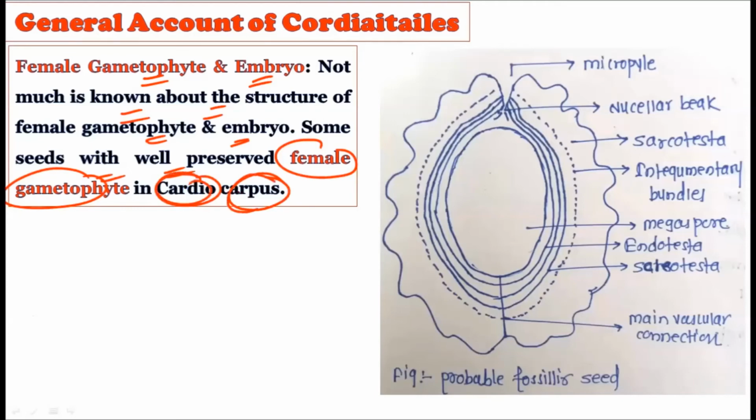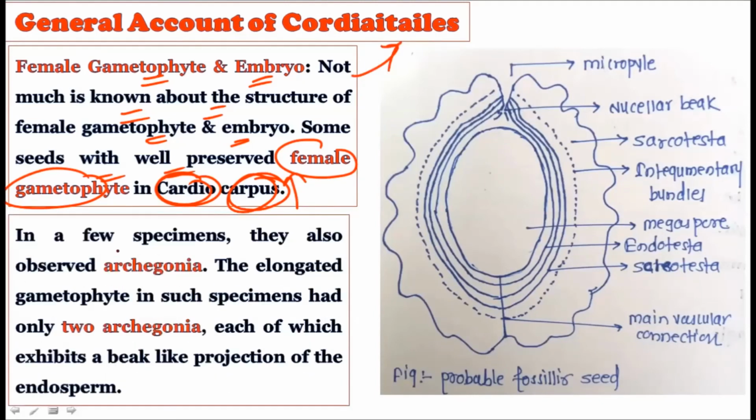So Cardiocarpus, this name is given to this female gametophyte. Depending upon the certain fossil record we have, we have created this particular picture. Okay, whatever picture you are seeing, you have to draw this picture in your home assignment as well, because these types of structures may have developed in the seeds or in the ovules in the members of the Cordaitales.